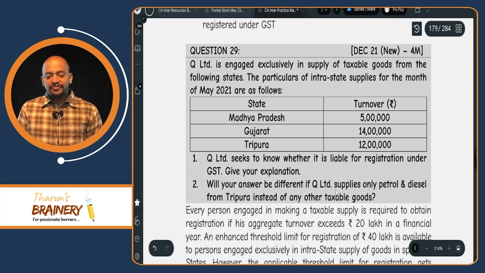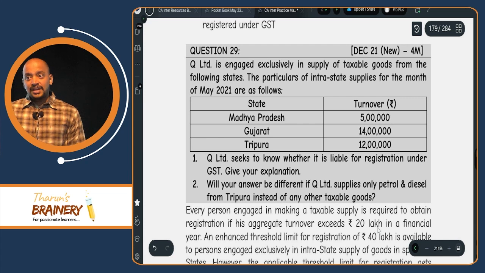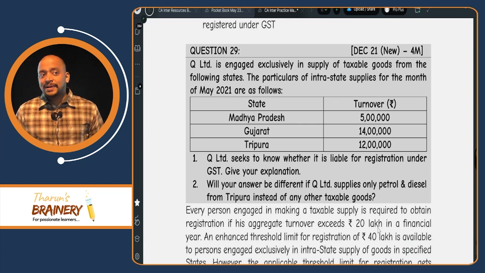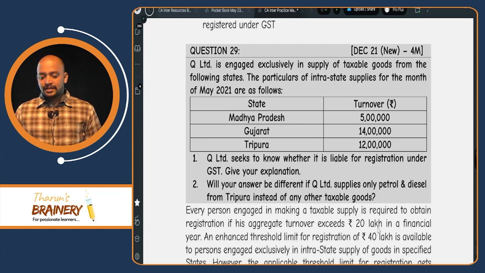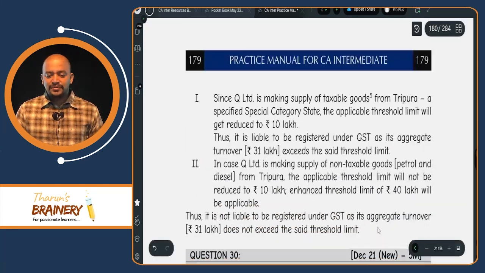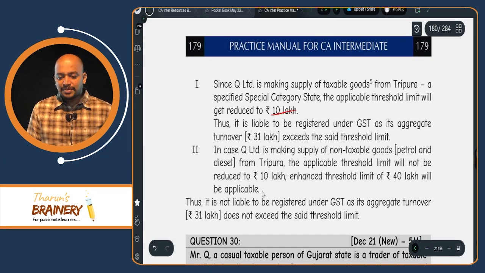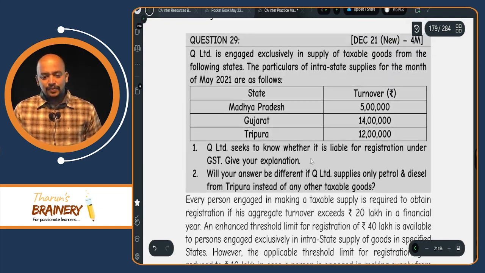Now, will your answer be different if Q Limited supplies only petrol and diesel in Tripura? Yes. If they are not making taxable supplies in MMTN, then the limit will be 20 lakhs. So in the first case, the limit will be 10 lakhs and they need to register. In the second case, the limit will be 20 lakhs. Why 20 lakhs?